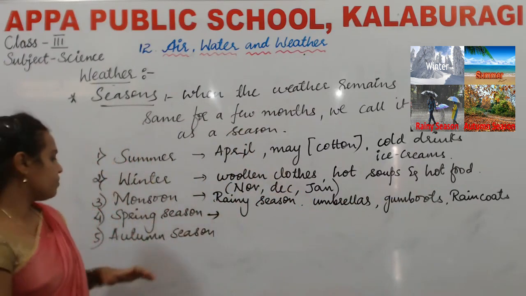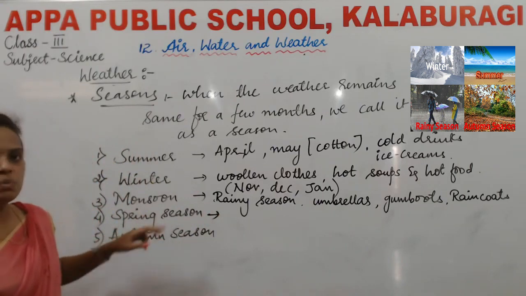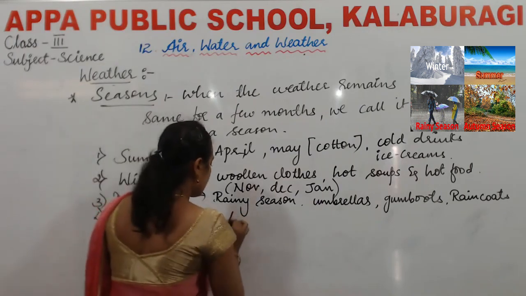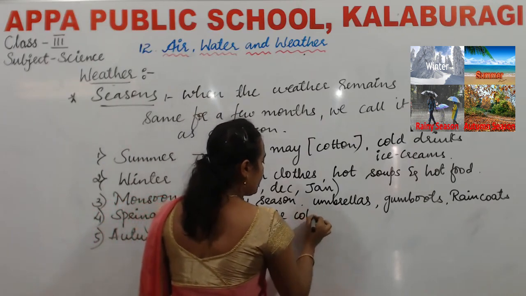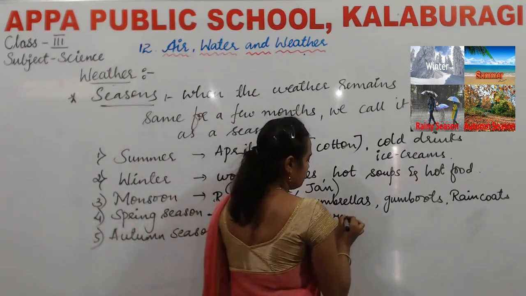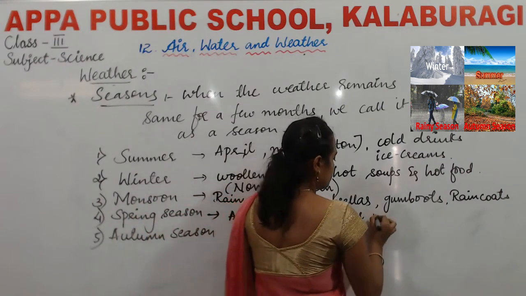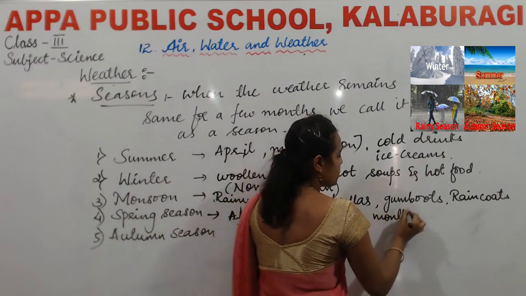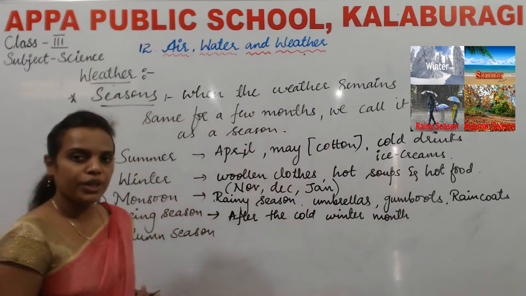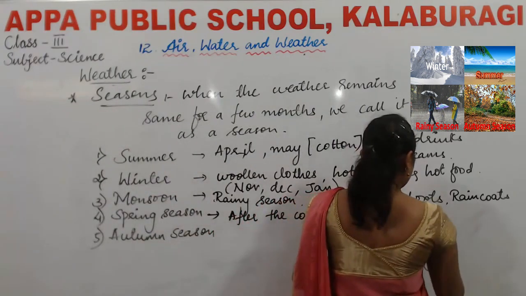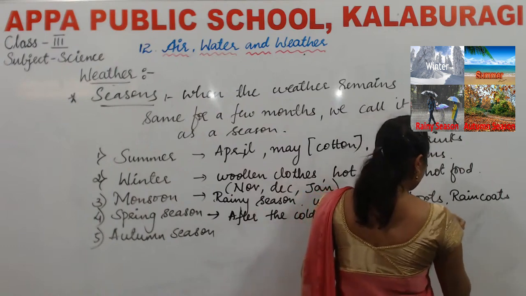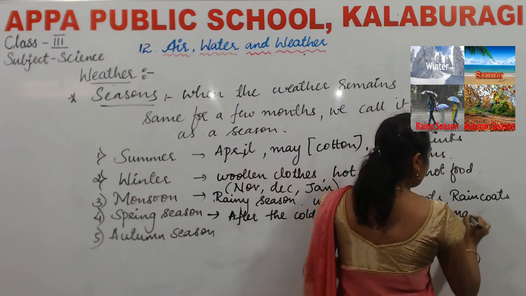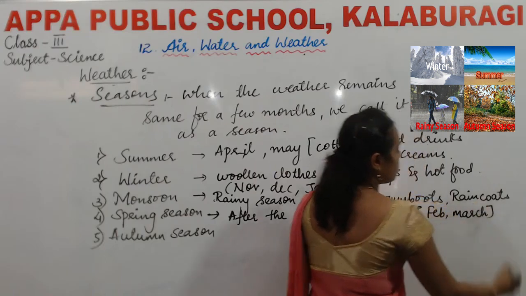Next season is spring season. Spring season comes after the cold winter month. Usually spring season comes in the month of February and March.